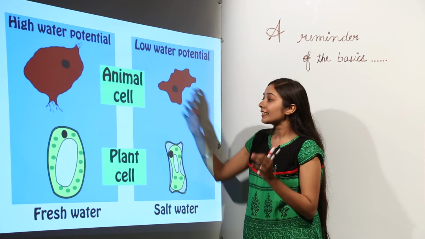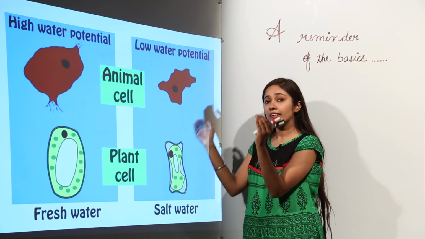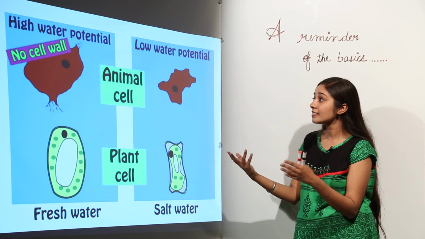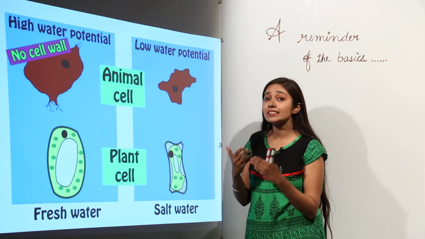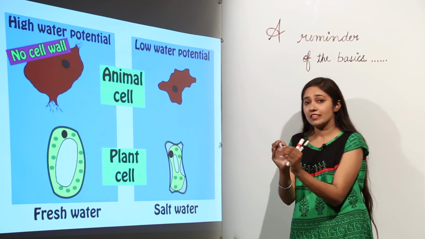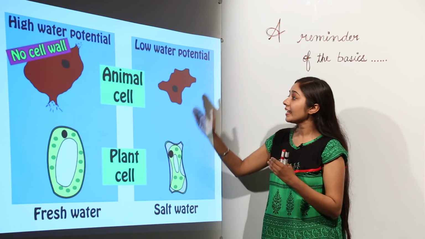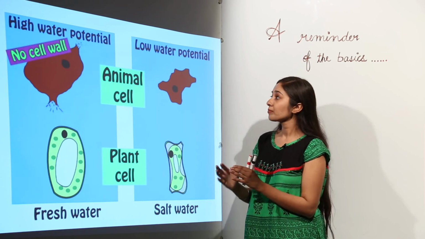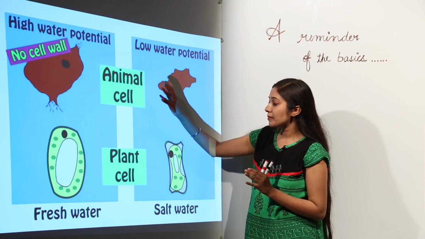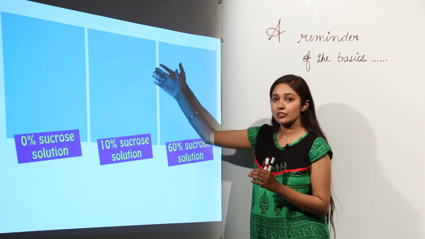The cell can ultimately burst when the water molecules enter inside the cell. Why will the cells burst? Because they don't have any cell wall. Remember, in case of a plant cell, that integrity, that shape is maintained because plants have a cell wall, but since animal cells do not have a cell wall, the cell can ultimately burst when we keep it in fresh water, in a solution which is at higher water potential.